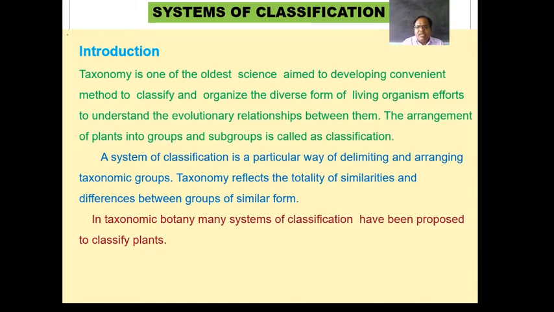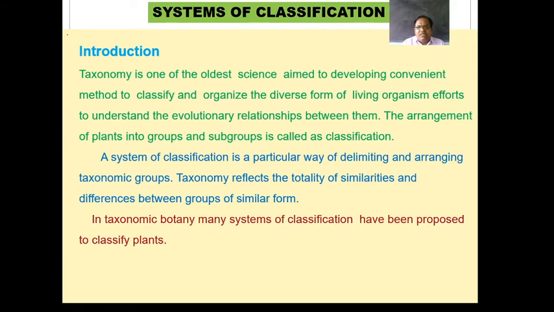So, maximum characters are taken into consideration. Not only the color of the organ is considered, but maximum characters: aestivation is considered, then phylogeny is considered, then placentation is considered, then anatomy is considered. All these possible characters are taken into consideration and then plants are classified.